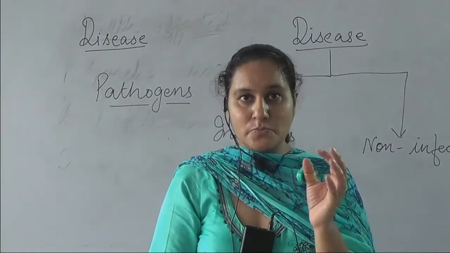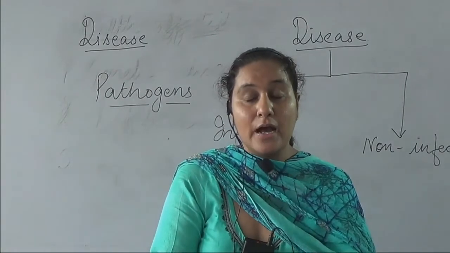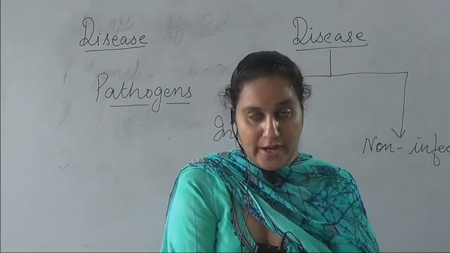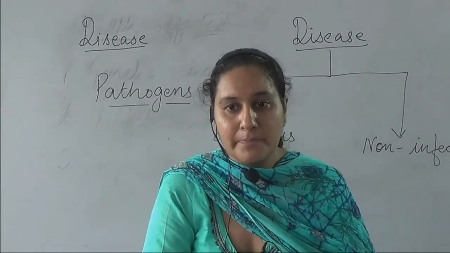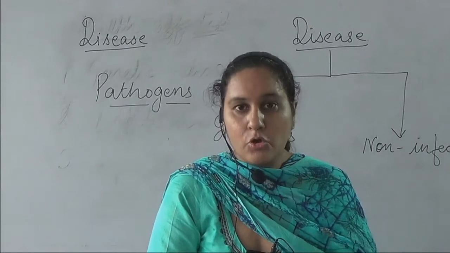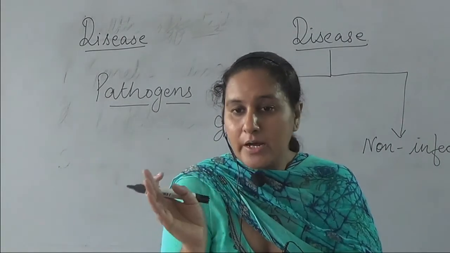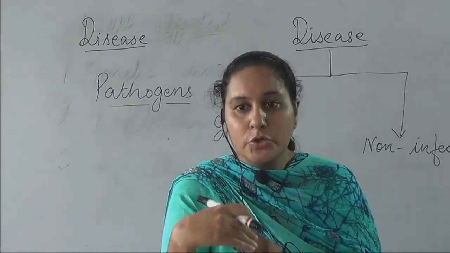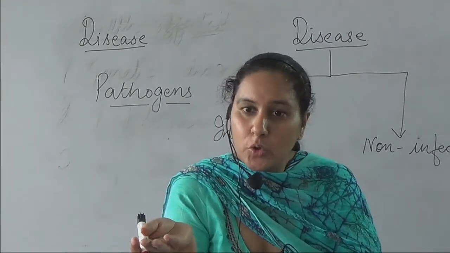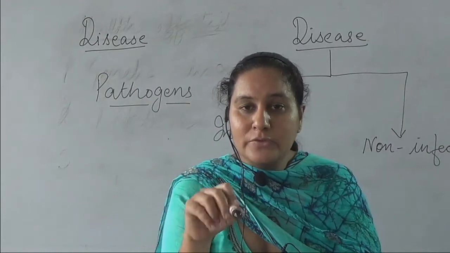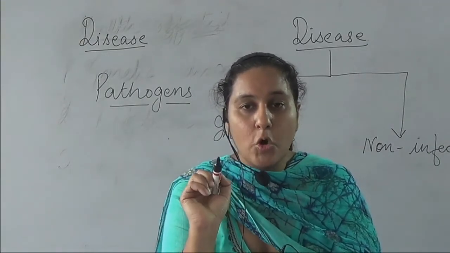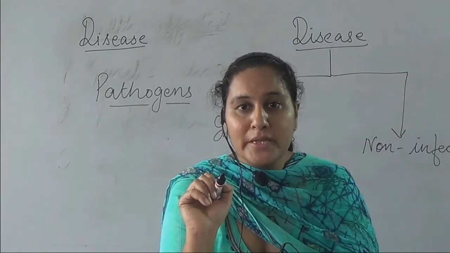Infectious disease means the disease that is easily transmitted from the infected person to the healthy person. Suppose AIDS, common cold. If a person has a common cold and you come in contact with that person, you will also get the common cold. This is the infectious disease, also known as the communicable disease.